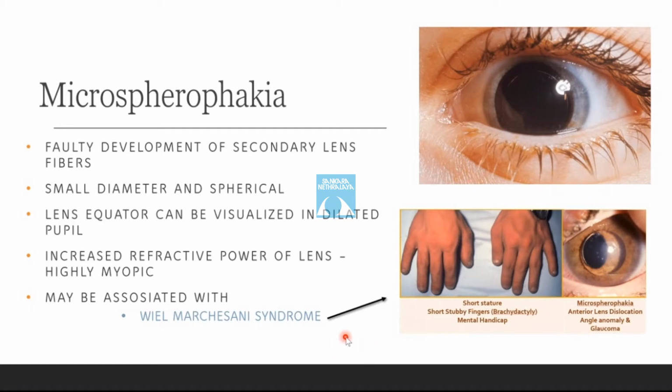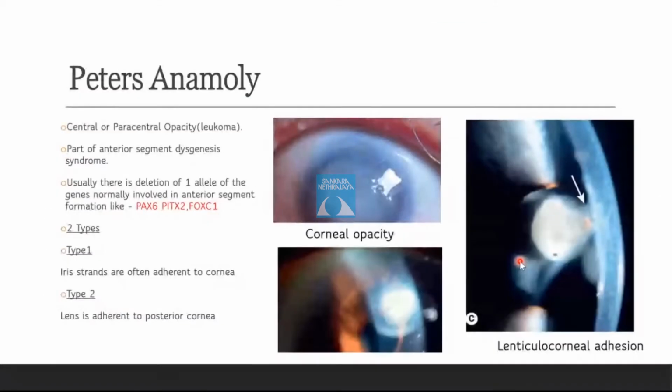Like in Weill-Marchesani syndrome, there are systemic symptoms as well as ocular findings. The systemic findings may be a short stature, brachydactyly, mental handicap, while the ocular findings are microspherophakia, anterior lens dislocation, angle anomaly leading to glaucoma. Now, Peters anomaly. Peters anomaly characterized by central or a paracentral opacity.